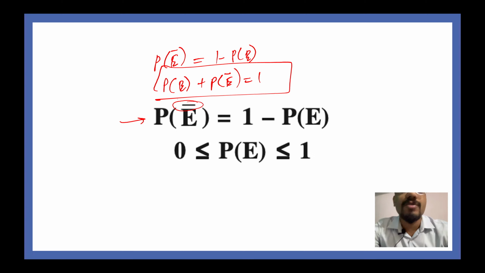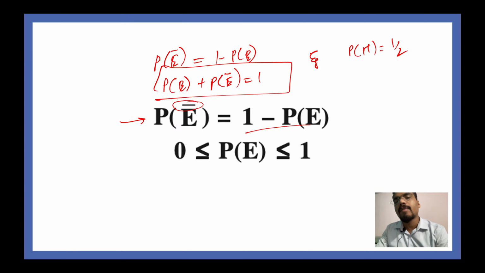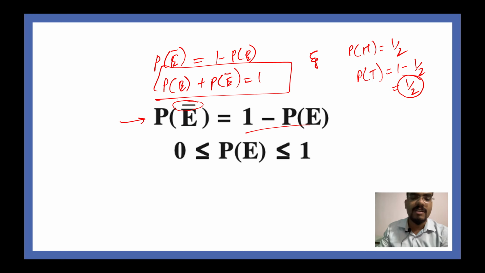We'll do these kinds of questions, don't worry. Meanwhile, just write down these formulas or concepts in your notebook. So P of E dash is equal to 1 minus P of E. For example, in the last example, we took the probability of getting a head as 1 by 2. Now what is the probability of getting a tail? That is equal to 1 minus 1 by 2, and that is equal to 1 by 2, which is the same answer we got last time.